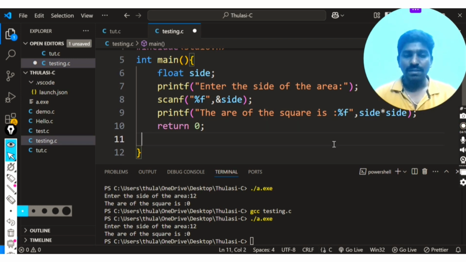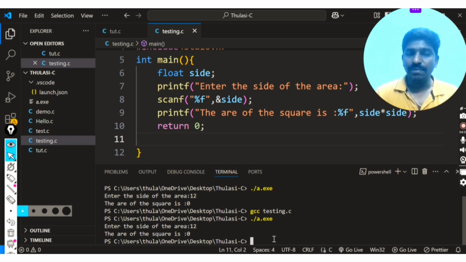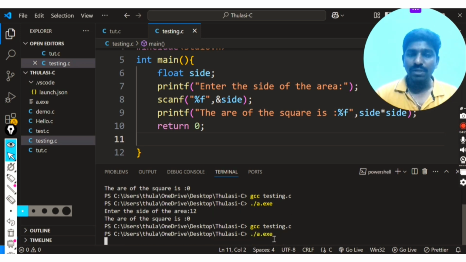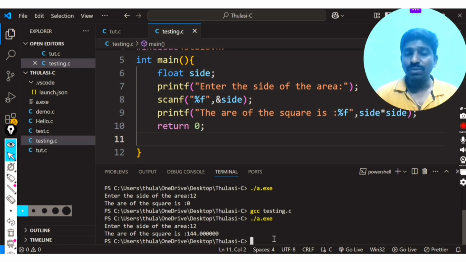That's why. I'm so sorry. Now I execute the program again and give 12. Then 12 times 12 gives 144.00, shown that way because it is declared as floating point. It will show the output like this.